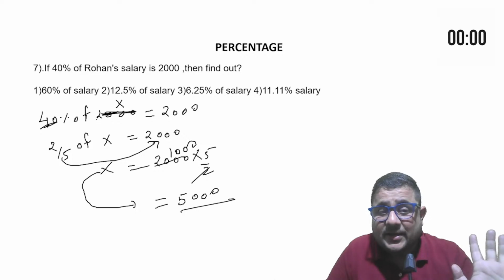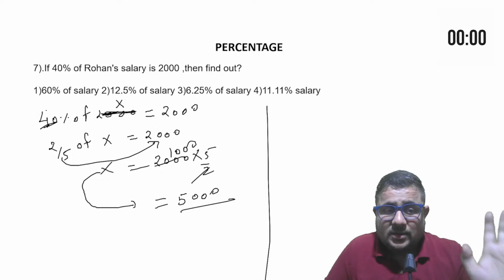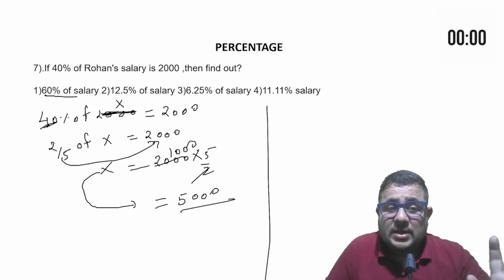So it's the salary. Why am I calculating the salary? Because whatever they are asking in the questions, 60%, 12.5 and the rest, that is of the salary.